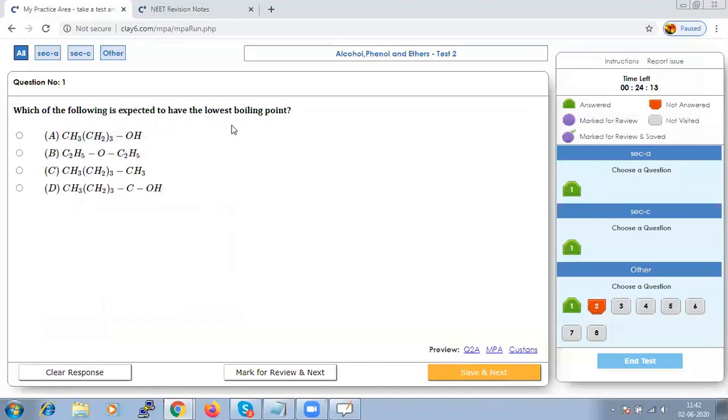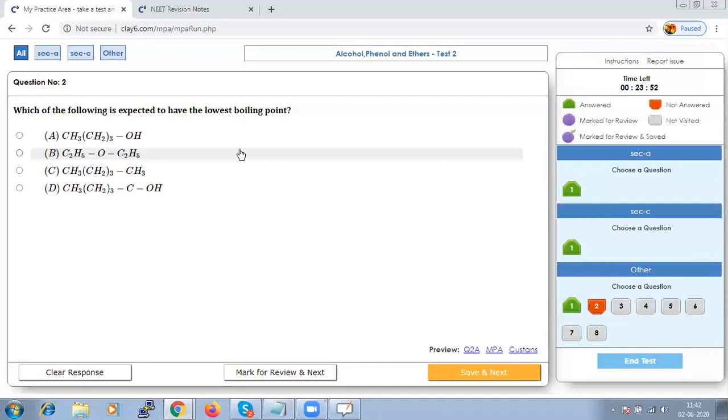Which of the following is expected to have the lowest boiling point? First, we should remember that the carbon-oxygen bonds in ethers are polar in nature and they will have a net dipole moment.